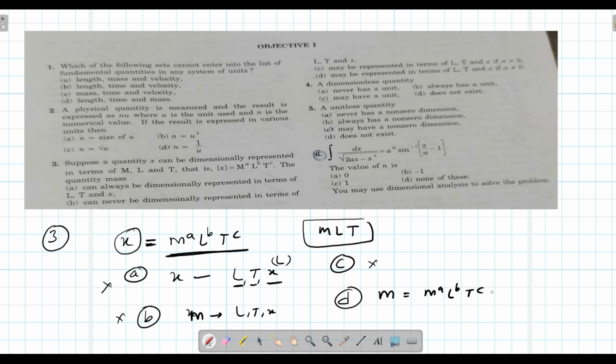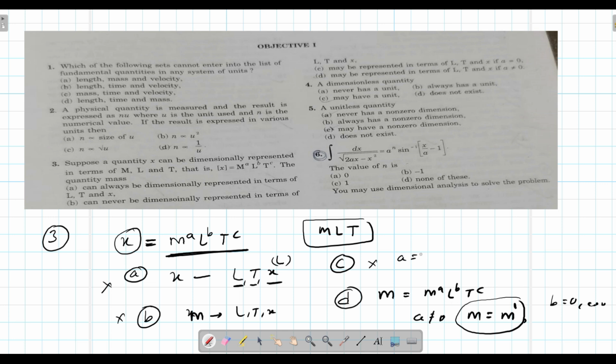There is a possibility that a is 1, b equals 0, and c equals 0. Then this satisfies that mass can also be represented as M to the power 1. In the previous question a was 0.